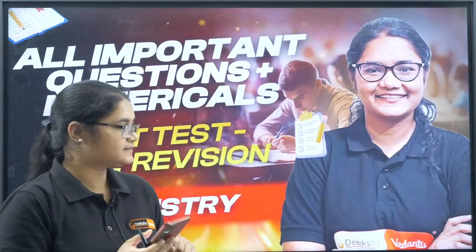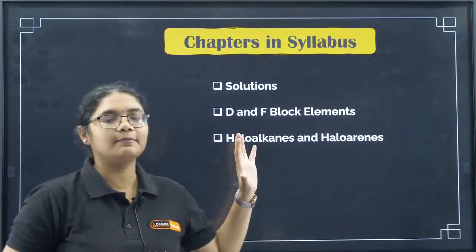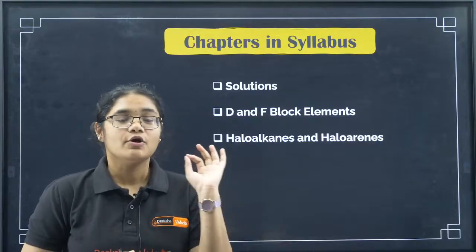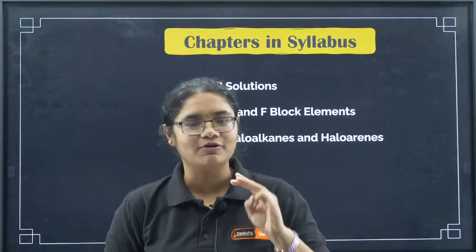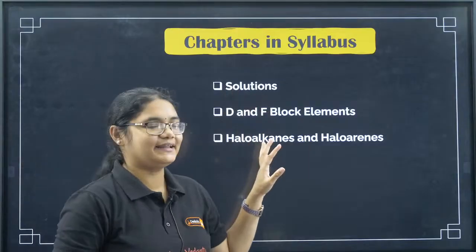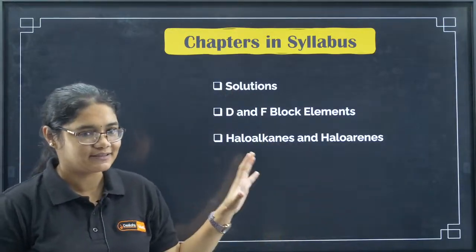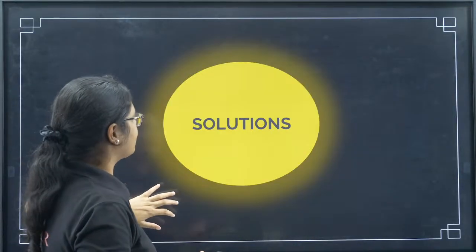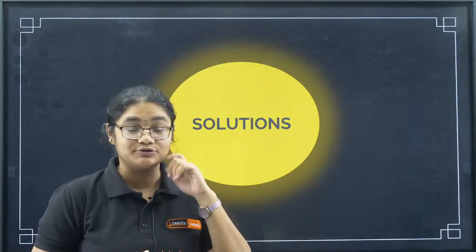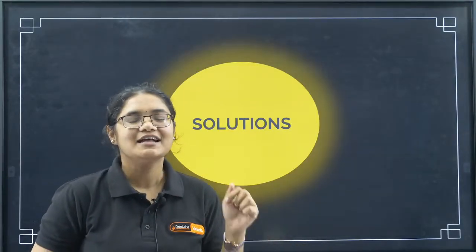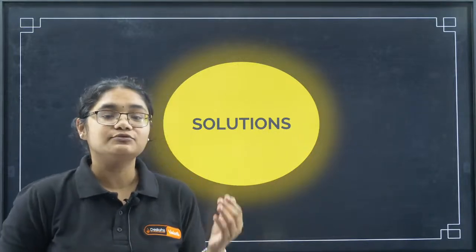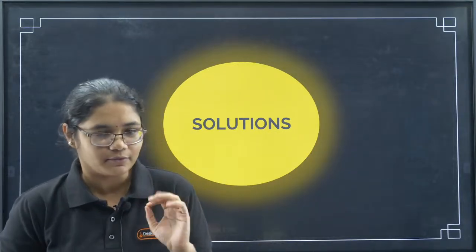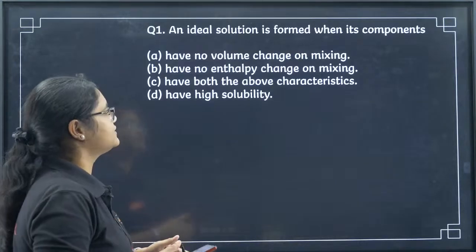Okay, so let's start. In the unit test 1 syllabus, we have 3 chapters, right? One from physical, one from inorganic and one from organic: solutions, D and F block elements, and haloalkanes and haloarenes. Some of the questions I have taken from the last session, and some new questions are also introduced. So do practice because these are the most important questions. The more times we revise them, the better we will remember. So let's start with the first question.